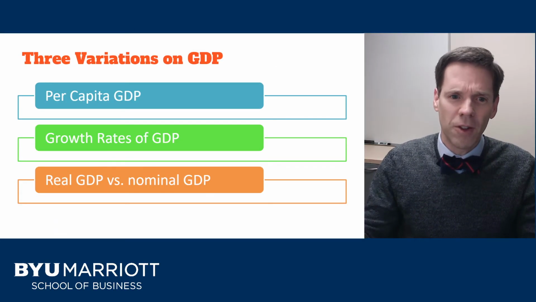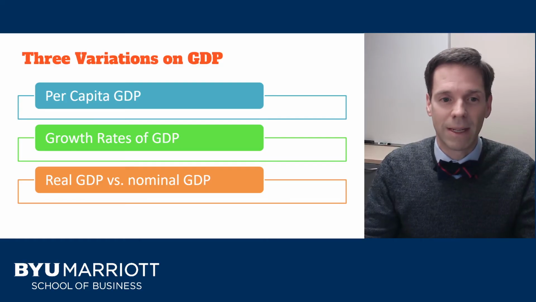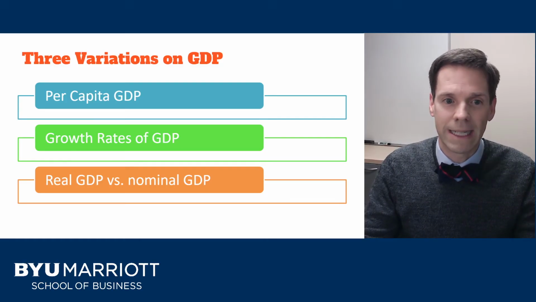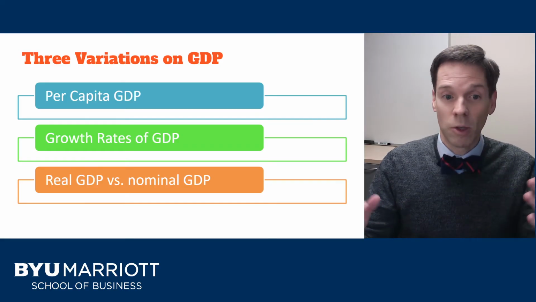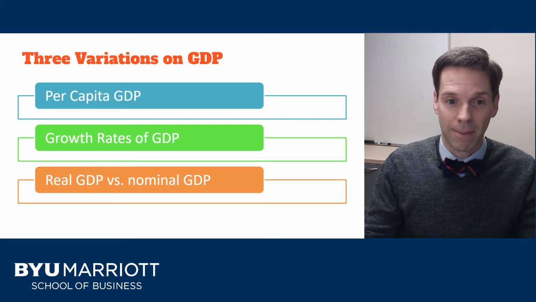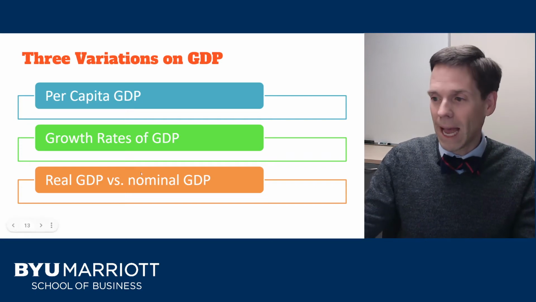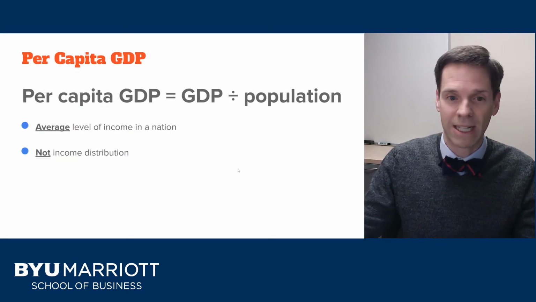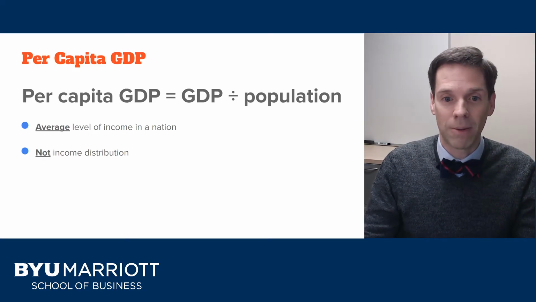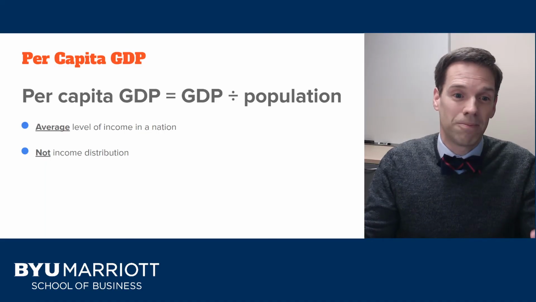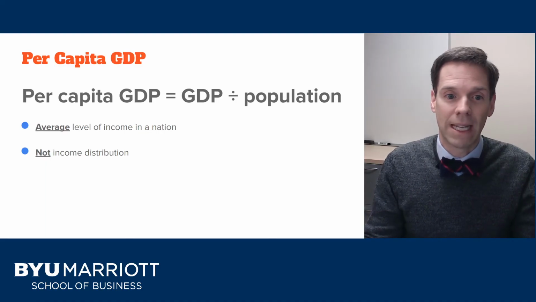Okay, now there's a few different variations of GDP that we can pay attention to. We're going to cover 3 today: real GDP versus nominal GDP, growth rates in GDP, and per capita GDP. All right, we'll start with per capita, which is really the simplest. Per capita GDP is just taking our GDP numbers and dividing it by the total population of the country. That'll give us a proxy for the average level of income in a nation.